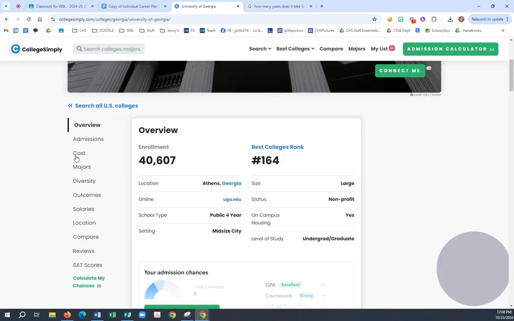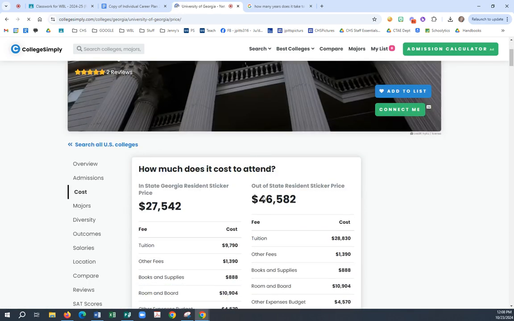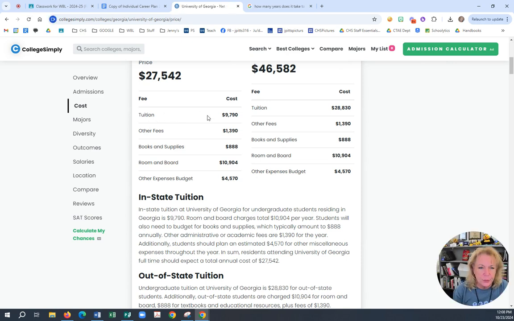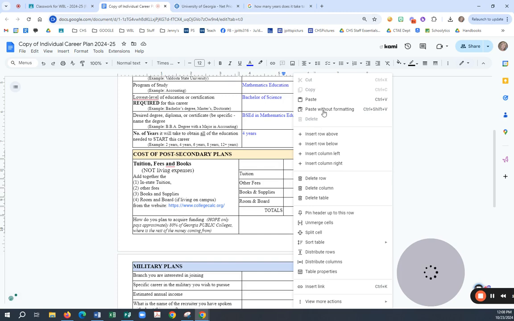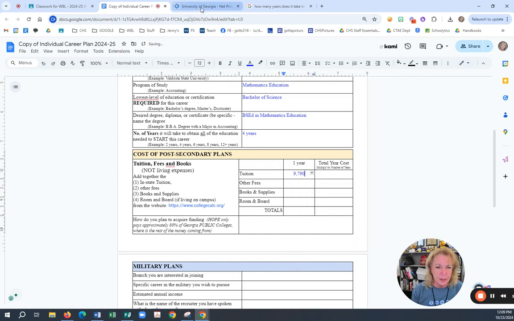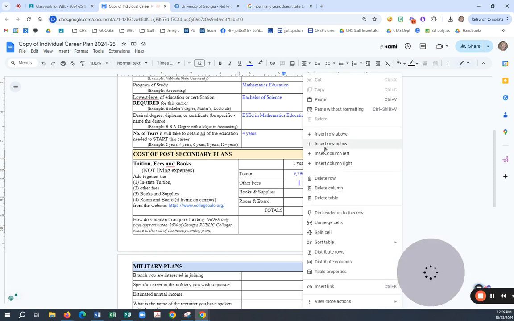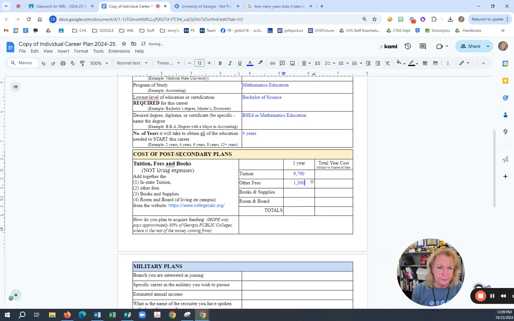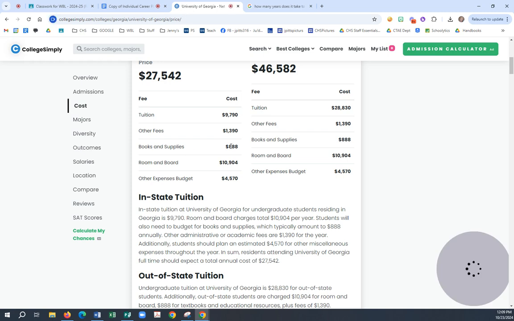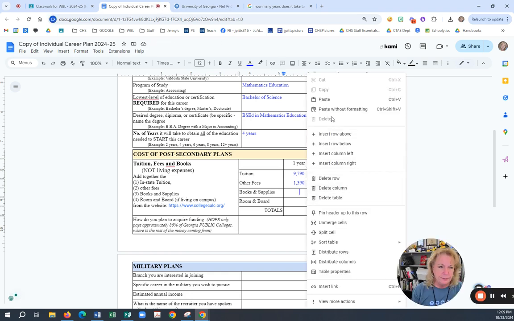In here, you're going to go to cost. These costs are going to be automatically right here. So my tuition is $9,790. So I'll copy that, put it back over here, paste without formatting. That was for the in-state tuition. I get other fees, which is right here. Paste it in there. Books and tuition, $888. Put it in.